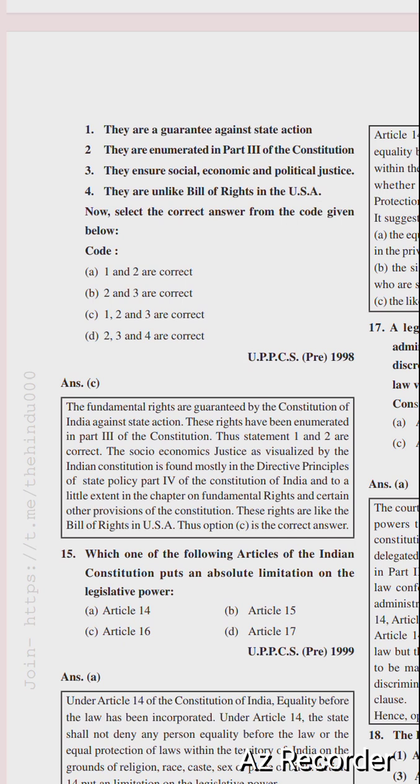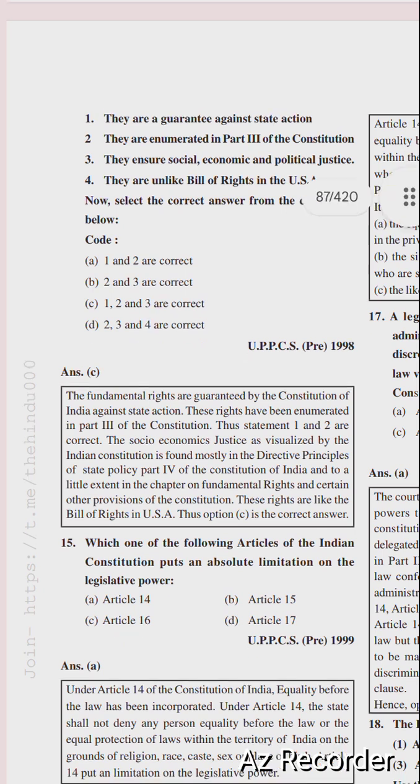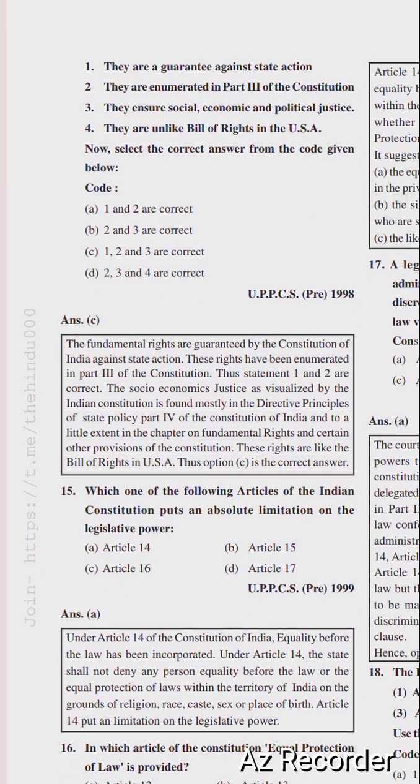The socio-economic justice as visualized by the Indian Constitution is found mostly in the directive principles of state policy in Part 4 of the Constitution of India, and to a little extent in the chapter on fundamental rights and certain other provisions of the Constitution. These rights are like the Bill of Rights in USA.